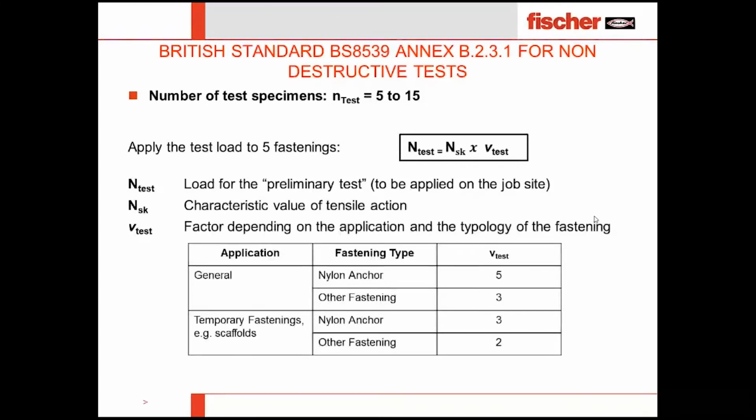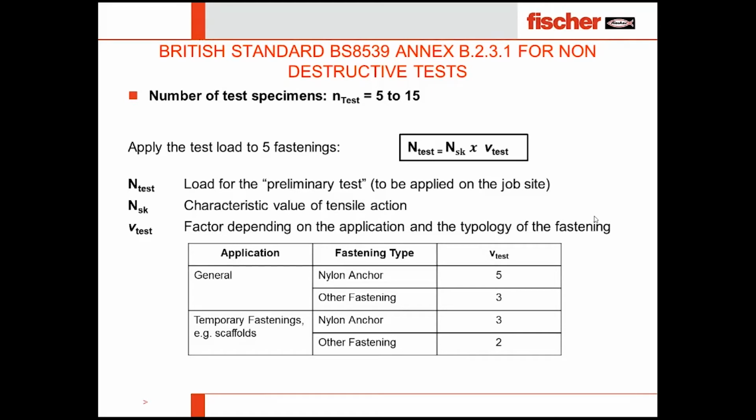So here if you see V test, these are the values. If it is general purpose application, then nylon anchor should have 5 safety factor. Other fastening should have 3 safety factor. If it is temporary fixing like scaffoldings or form work, it is having 3 as nylon anchor material safety factor.